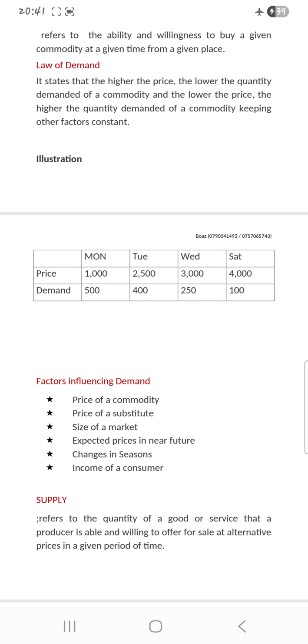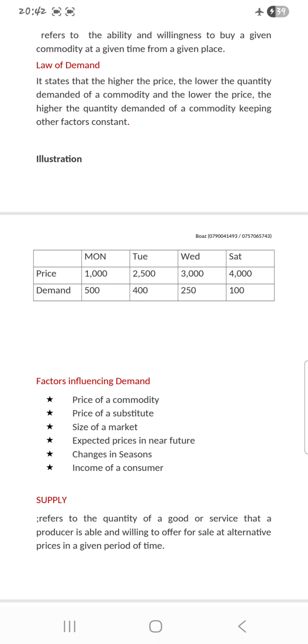Then on Wednesday, the price went to 3,000, and customers who went to buy reduced to 250. Then on Saturday, the price went ahead to 4,000, and it is showing clearly that the people who came to buy were 100.